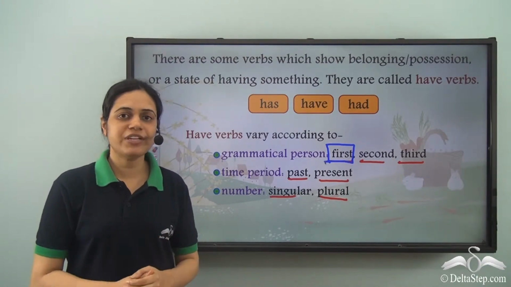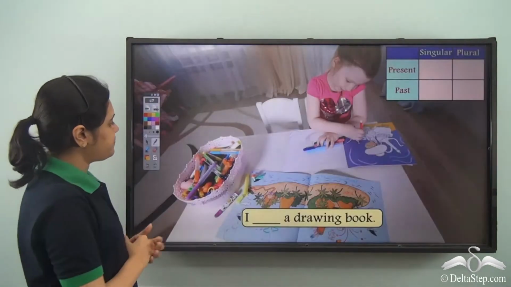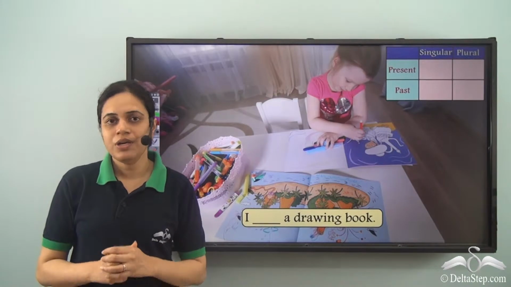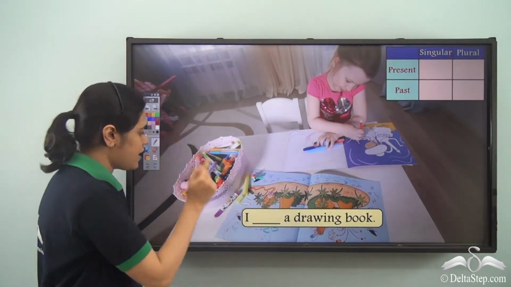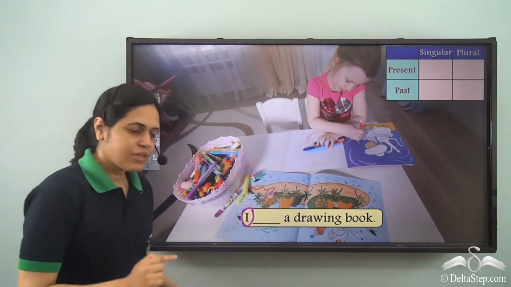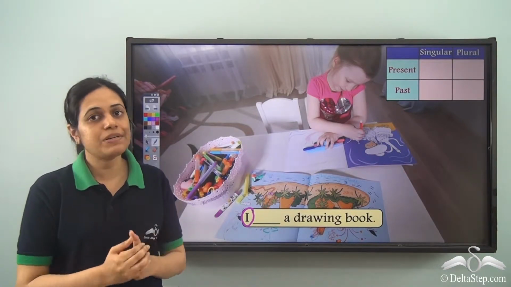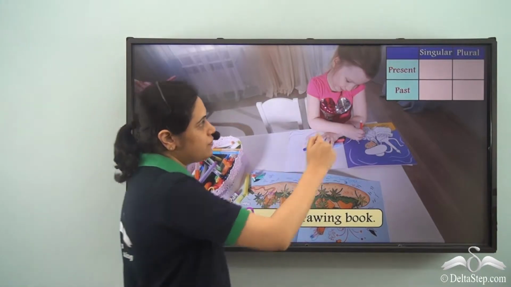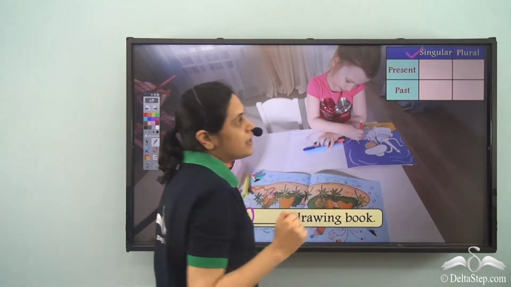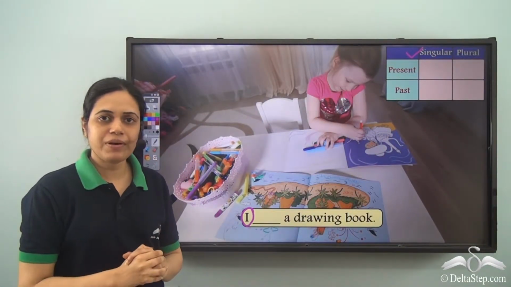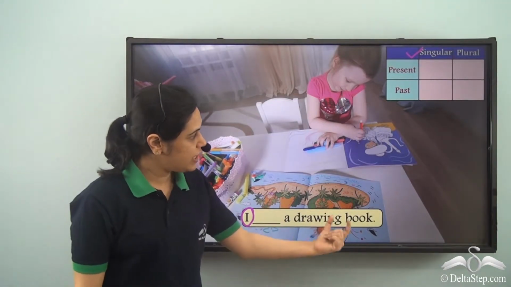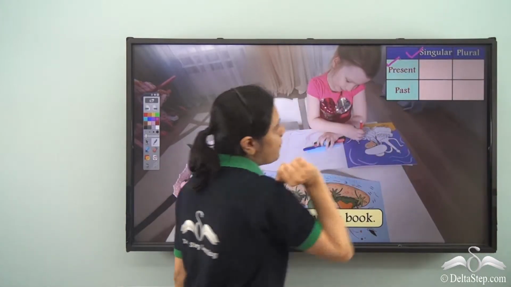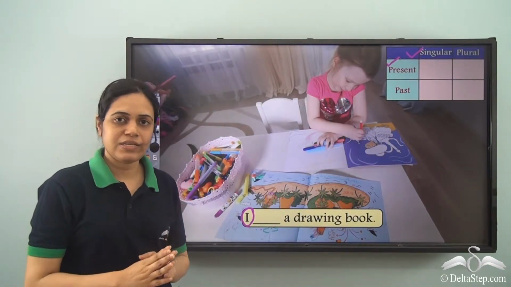So let us take different examples. I dash a drawing book. Now in this case, I means first person, the person speaking, and I is singular, there is just one person. A drawing book, it is also present, so present tense.